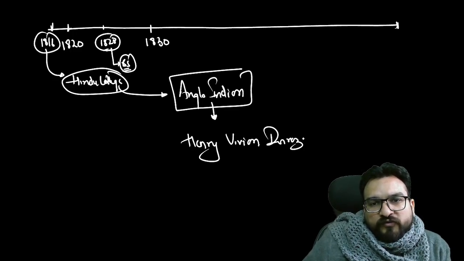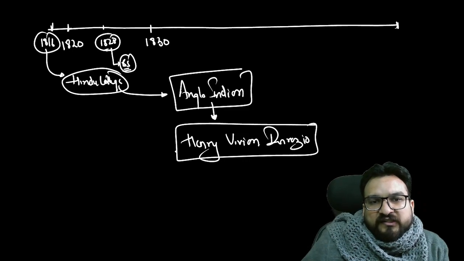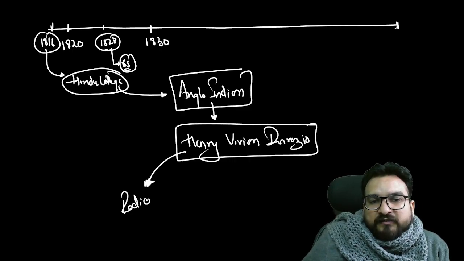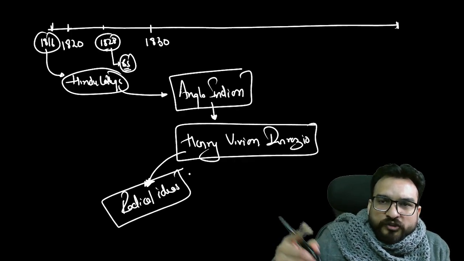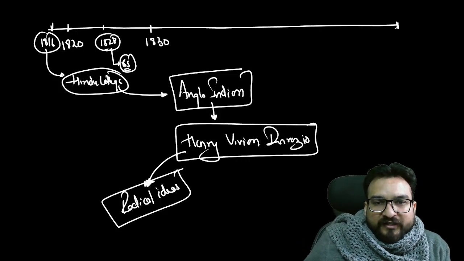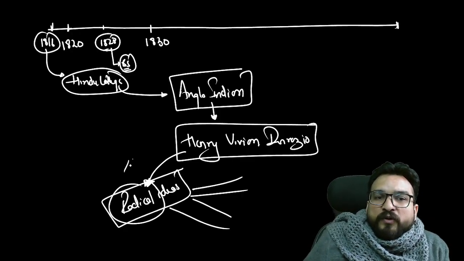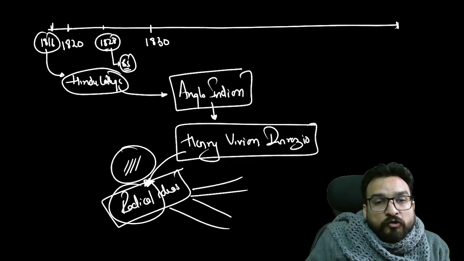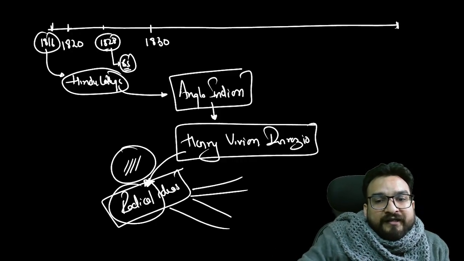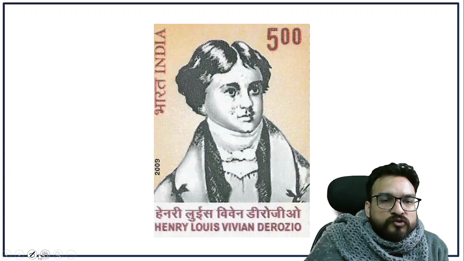But why did he get so famous? He got so famous because during this time period, the 1820s and 1830s, he started propagating radical ideas amongst the students. Radical ideas means completely radical ideas in the social, political, and economic domain. So he got some followers who were completely rational and radical, way ahead of their times. That means they must have been talking about the abolition of the caste system, and women's education and all, right? So that is how they were doing it. Let us understand. This is Henry Vivian Derozio.